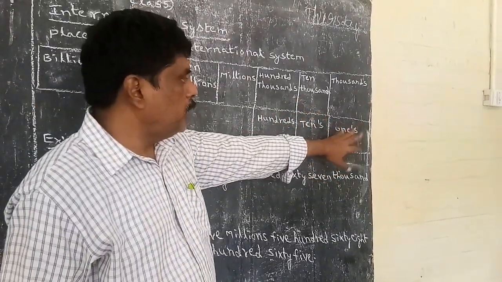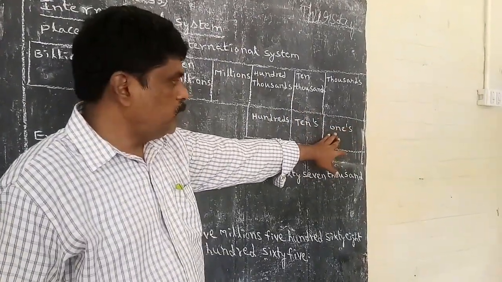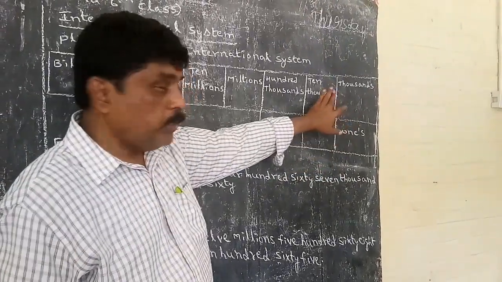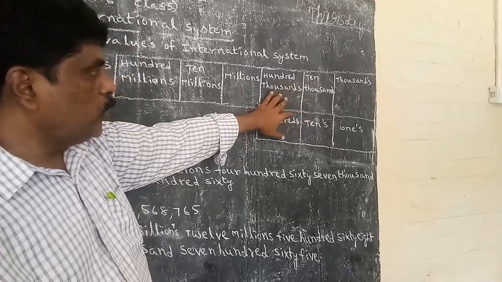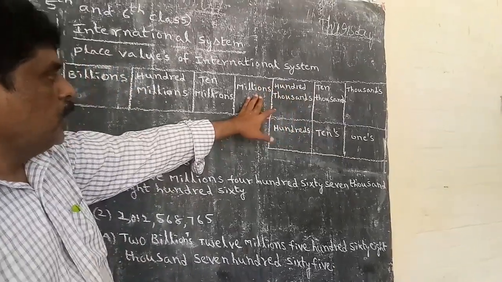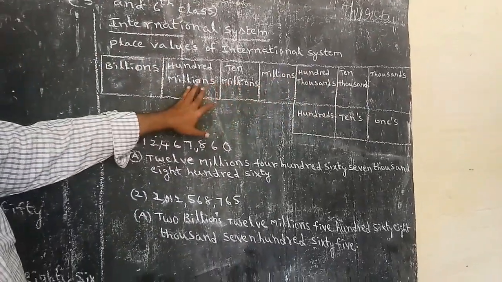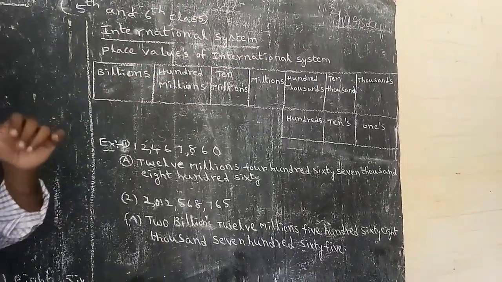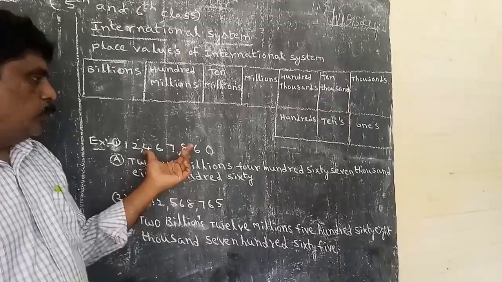Here in the international system, ones place, tens place, hundreds place, thousands place, 10,000 place, 100,000 place, millions place, 10 millions place, 100 millions place and billions place are there. Here I give an example for you.